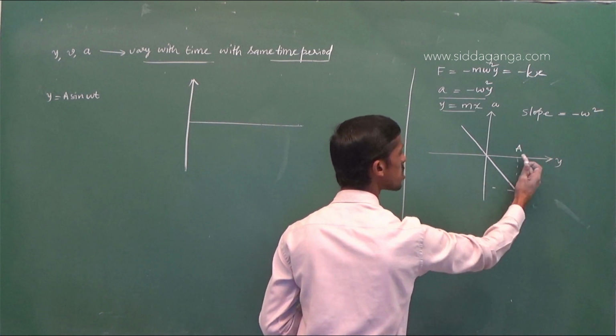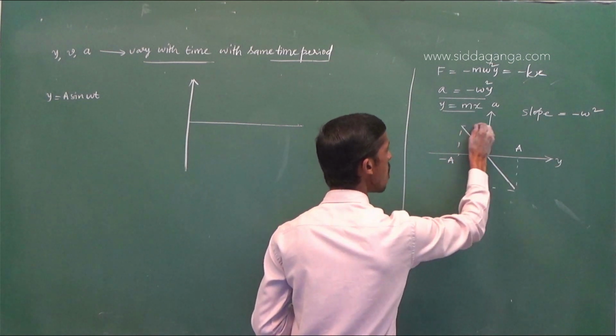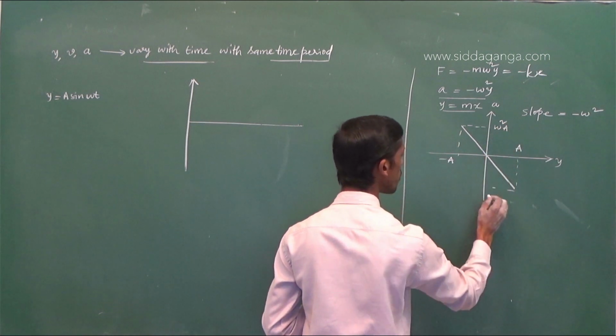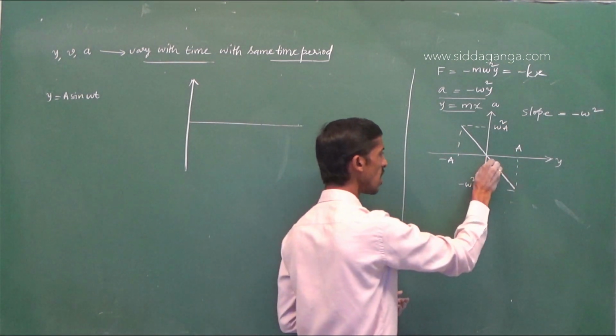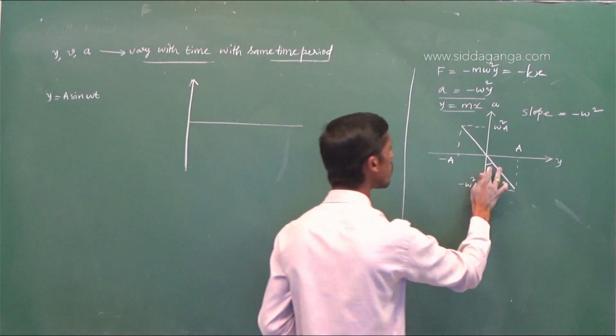So maximum displacement is plus or minus A. Maximum particle acceleration is omega square A. Here theta, you can see 45 degrees, constant, right? Next,